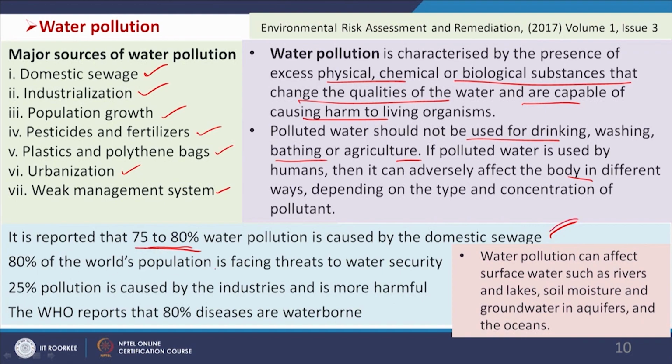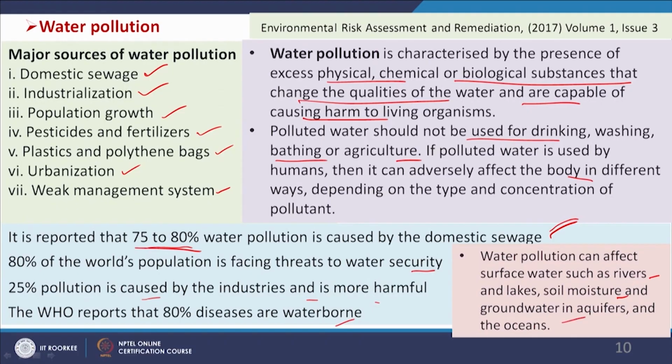and 80% of the world's population is facing threats to water security, and 25% of pollution is caused by industries and is more harmful. Although the pollution is less, it is more severe and more harmful in the case of industrial pollution of the water. And the WHO reports that 80% of diseases are waterborne, and water pollution can affect surface water such as rivers and lakes, soil moisture and groundwater in aquifers, as well as the oceans, like microplastics in the ocean, which is another current topic that people are giving more focus on day by day.